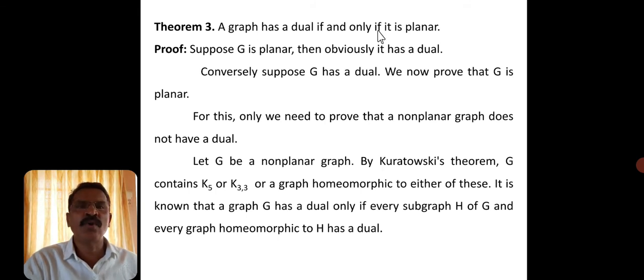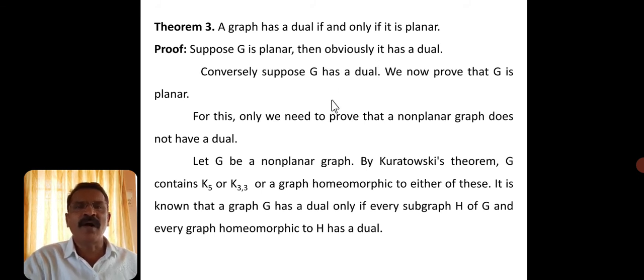The converse part is also true. First we consider the half part, that is the first part. Suppose G is planar. Then obviously it has a dual, because the geometric dual is possible for planar graphs. So the second part is very easy to prove just by observation.